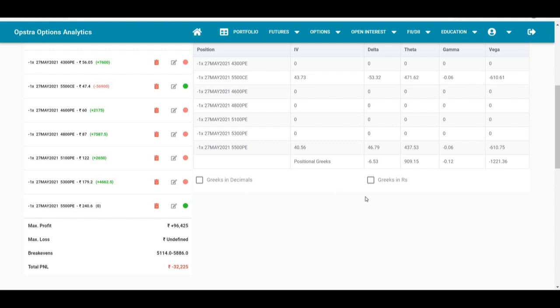We initiated the position with a short strangle when Bajaj Finance was trading at 4,800. We sold 4,300 put and 5,500 call option. Bajaj Finance post results started moving up, and it only went up. So we had kept rolling the puts up to keep deltas manageable, and now since the short strike has been breached, we have converted the position to short straddle.